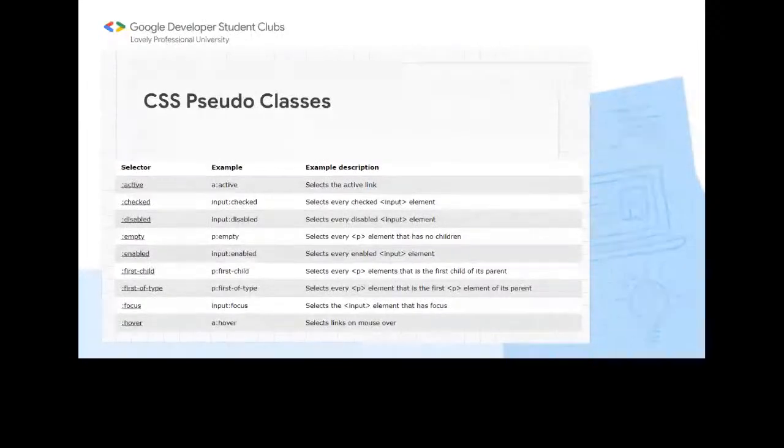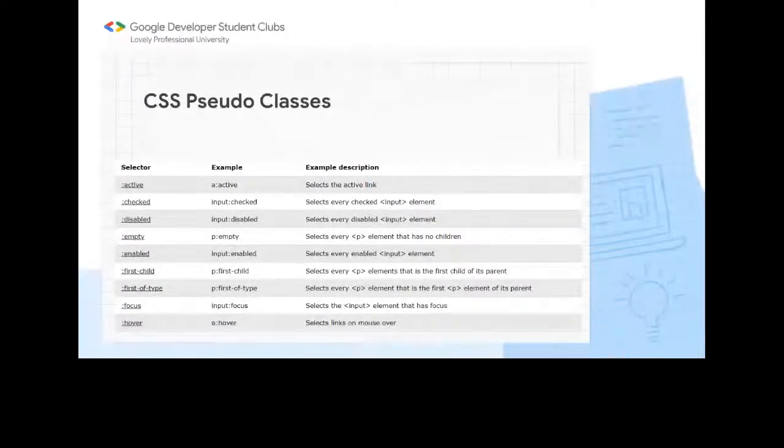So what are the pseudo classes here? Pseudo classes represent the special state of an element, and you can see some pseudo classes here. As there are many pseudo classes, I have written some of them here. They are used to represent the special state.